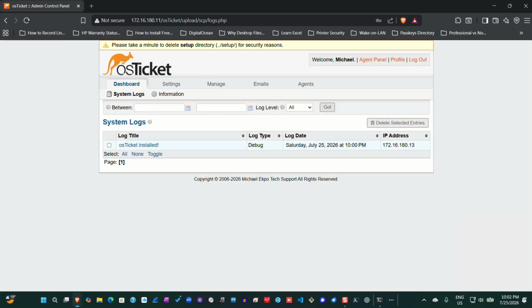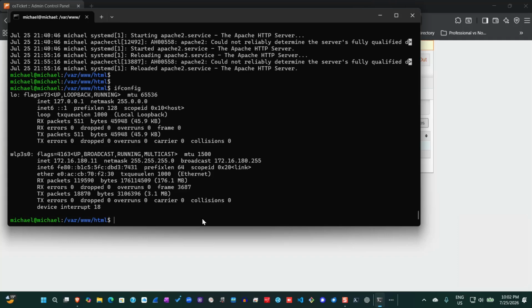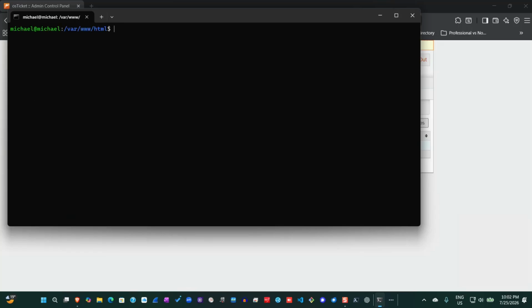After here, the next step that I have to take is to consider the security of the osTicket installation. We have to make sure the osTicket installation is secure with a couple of steps that I'm going to take now. The first one is to delete the osTicket installation directory with the following command.